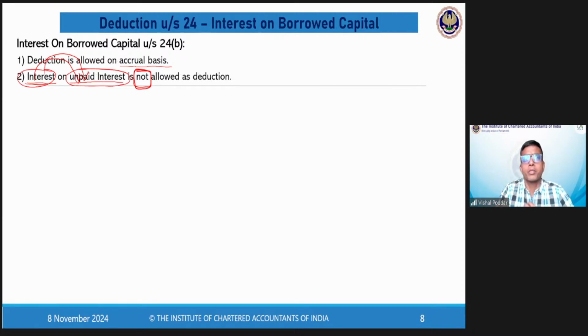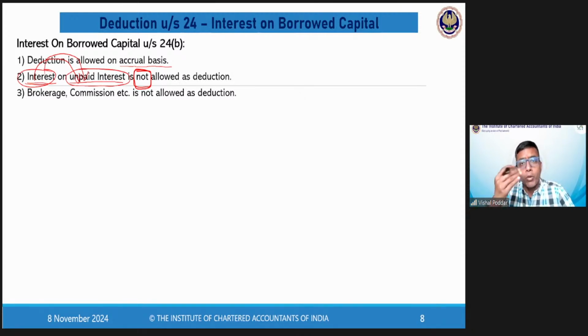Now it is not possible to give each and every minute fact in the question. That is why they say make suitable assumptions. So wherever something is not given, like in case of municipal tax, it is not given whether it is paid or not, you assume it is paid. Whether it is paid by the owner or by the tenant, nothing is given, you assume it is paid by the owner. So these are the assumptions that you need to make in a taxation paper, and that is why it is specifically mentioned at the top of the paper itself.